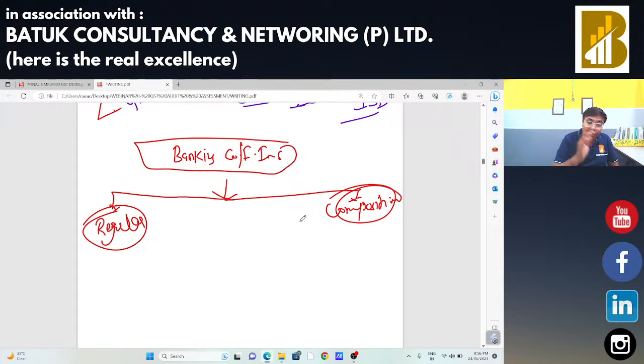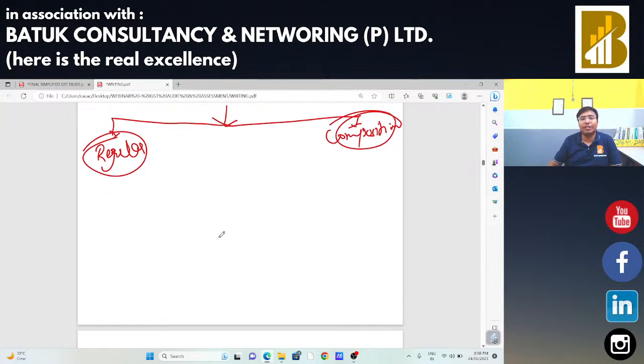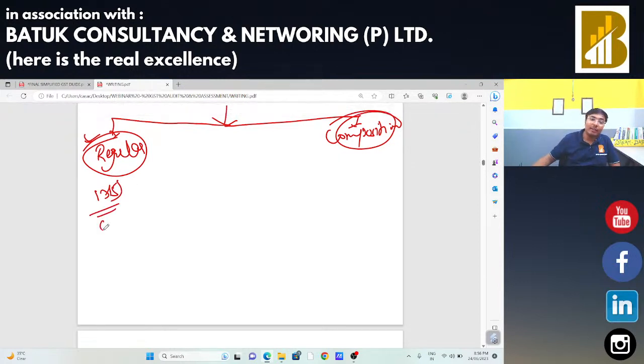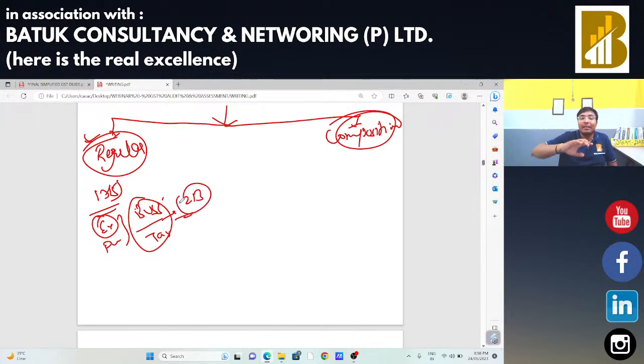Okay, now what is the regular scheme and what is the composition scheme? The regular scheme is the same as before. You need to check the input tax credit as per 17 subsection 5, then calculate the exempted part, then calculate the personal purpose part, then whatever input tax credit is related to your business purpose and taxable purpose, you can claim. But before claiming, you need to check from GSTR 2B whether the input is reflected in GSTR 2B or not.